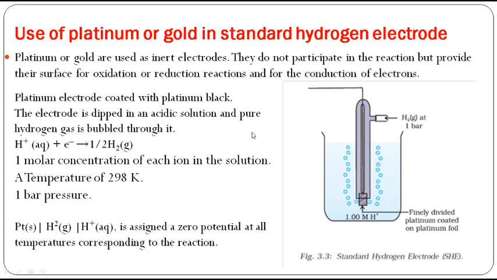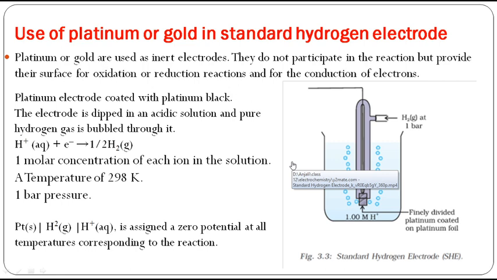Now if I connect copper to this electrode, what happens? Copper will actually accept the electrons. Rather than donating the electrons, copper will accept the electrons from this hydrogen reaction. So copper has a good reduction potential. Since it accepts the electrons, it has a good reduction potential, so you will get a positive value.